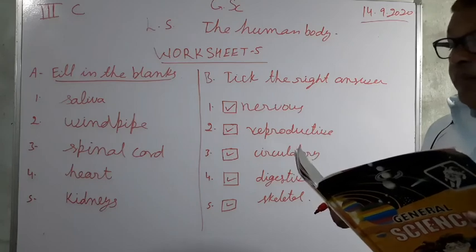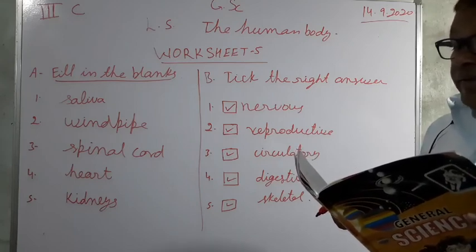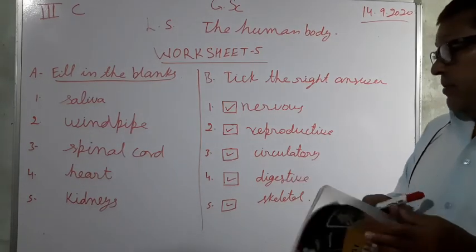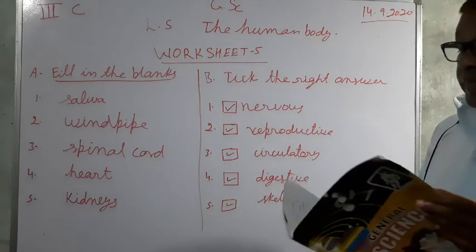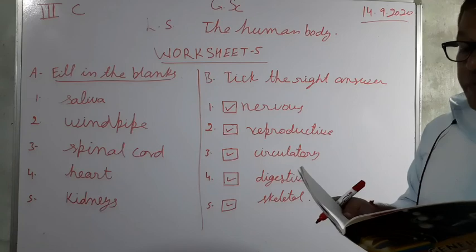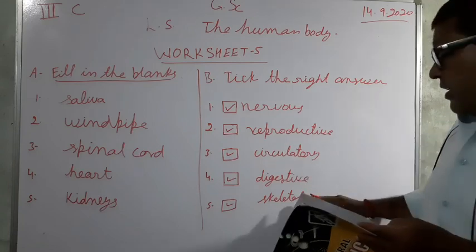And fourth, this system makes the food ready for use by the body. Three options are given: skeletal, digestive, and breathing. So here digestive is the correct option. And this system is made up of bones. Three options are given: circulatory, skeletal, and skeletal. So skeletal is the correct one.